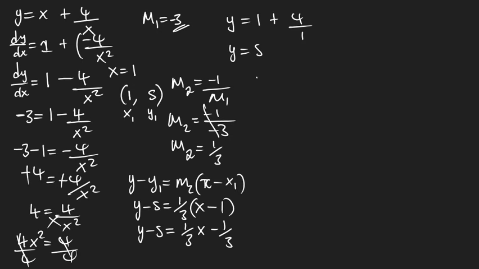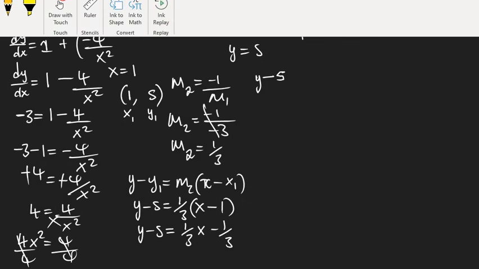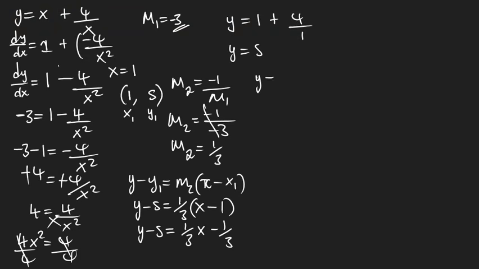Then of course this is going to be, okay, it's going to be y minus 5. There is no need. Actually, let me just do everything together. Y is equal to 1 over 3 x minus 1 over 3 plus 5. So this is going to be 3. 3 into 3 is 1. 1 multiplied by that.